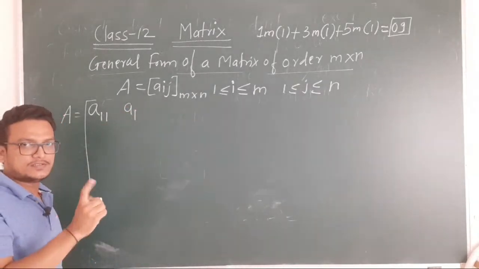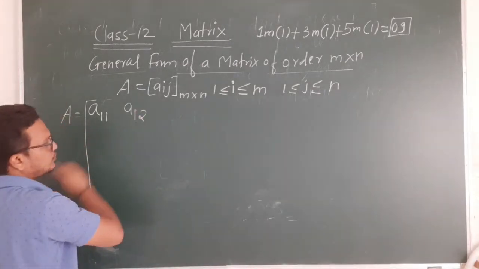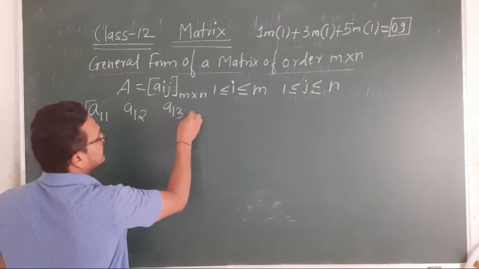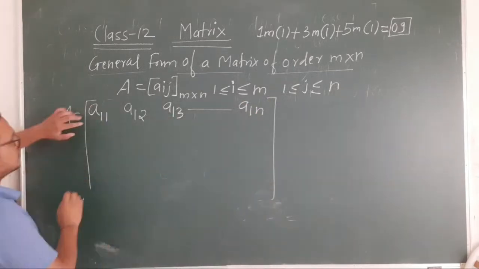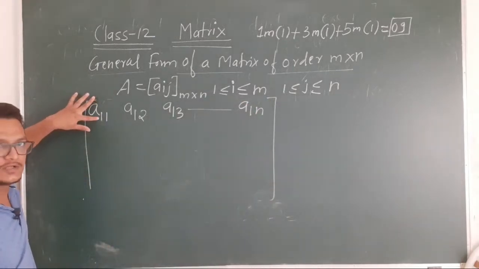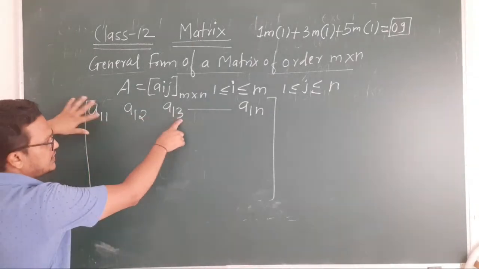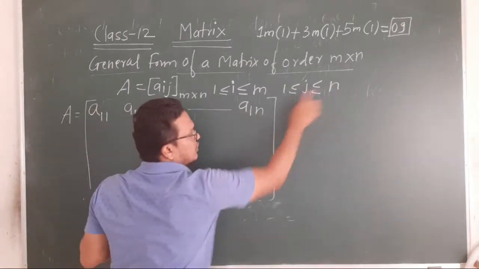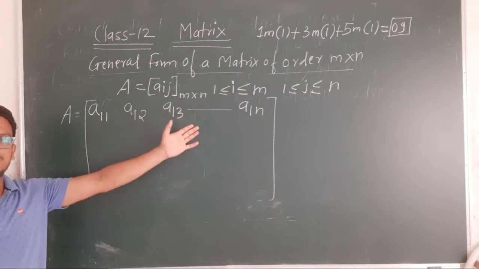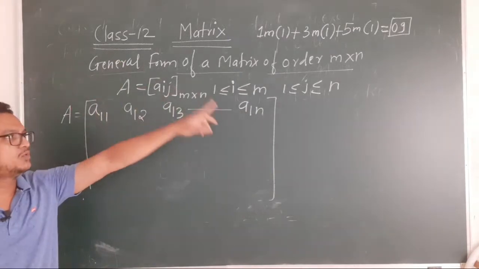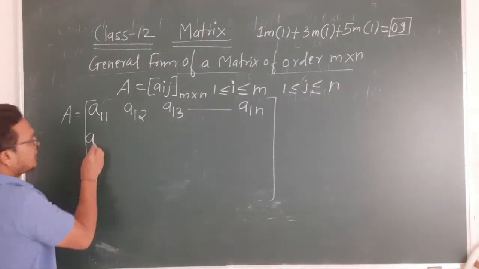Now I is 1, just go on changing the value of J. So the next one is A12, next A13, and so on up to A1n. So I kept the value of I constant, that is I is equals to 1, and I go on changing the value of J. So J value is 1, 2, 3, so on up to N. So that is A11, A12, A13, A14, A15, so on up to A1n.